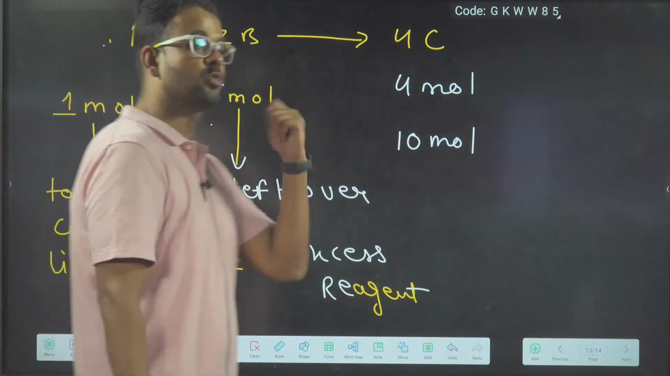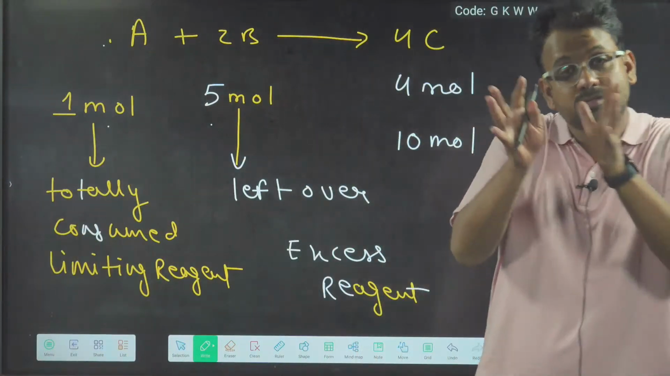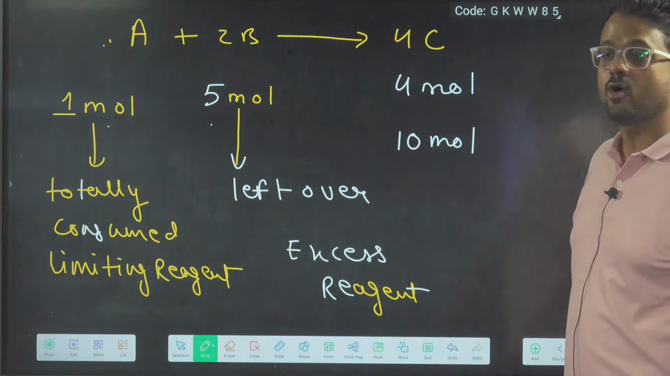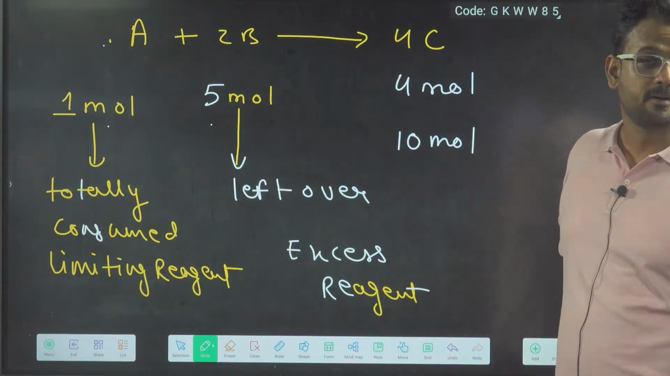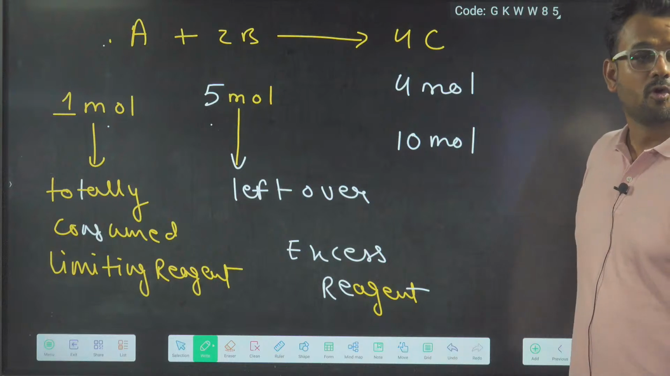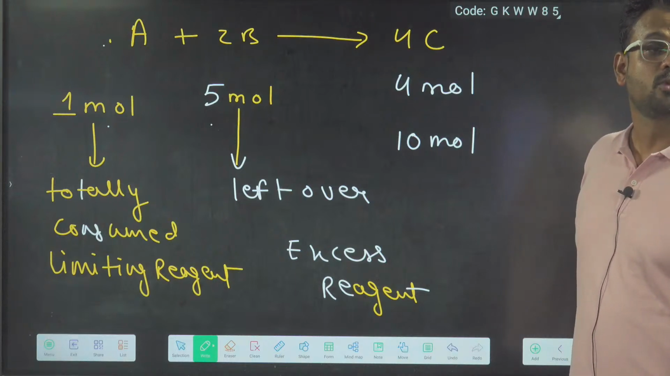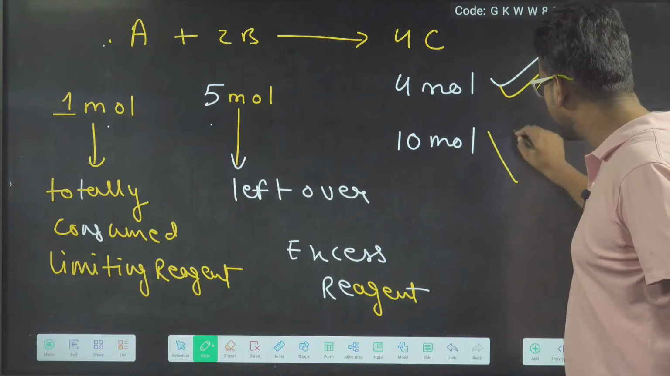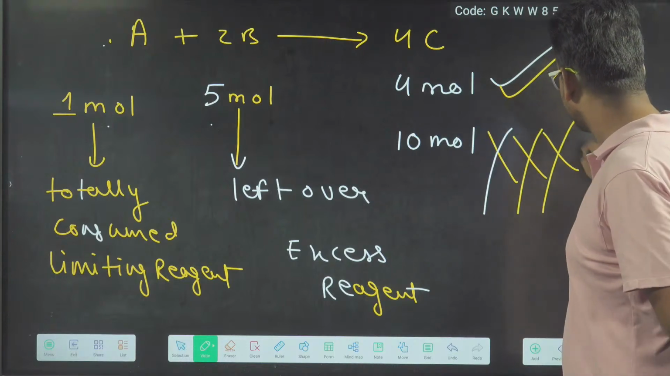Now which of these two answers is correct? If I ask how much C is produced, then is 4 mole the correct answer or is 10 mole the correct answer? The correct answer is 4 mole, 10 mole is absolutely wrong.